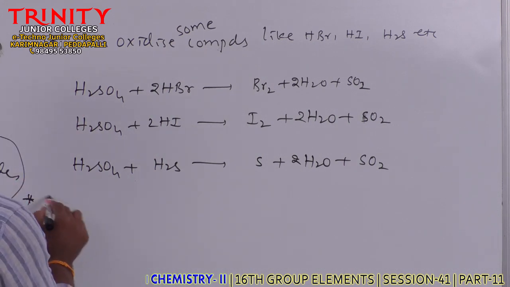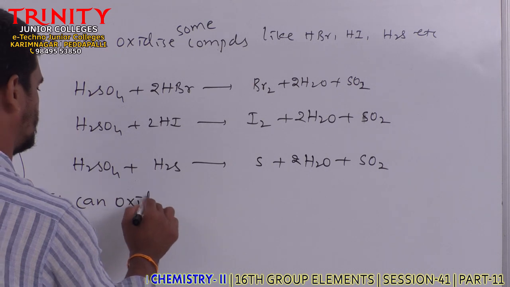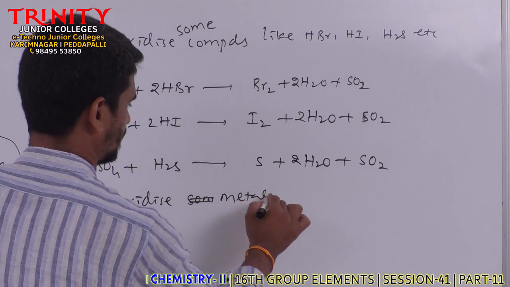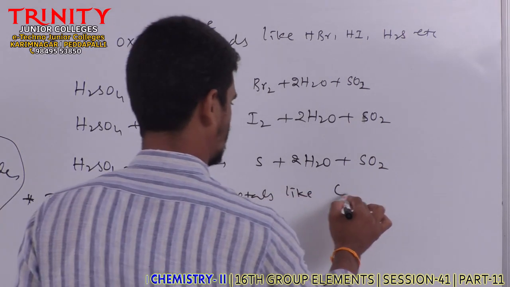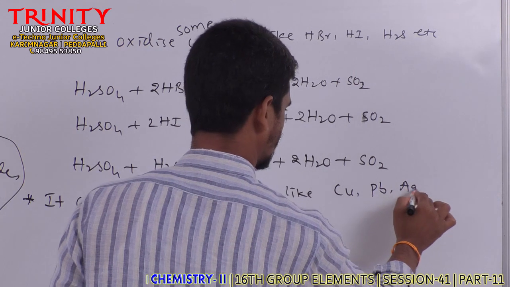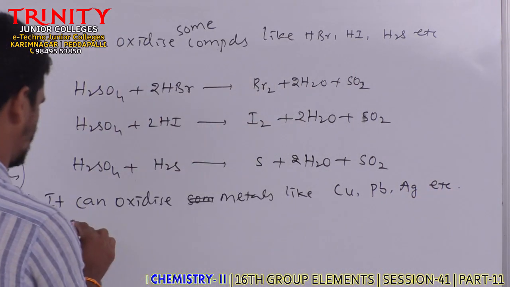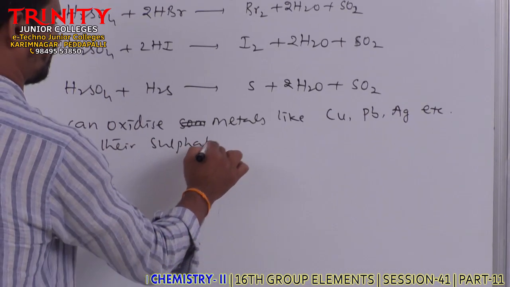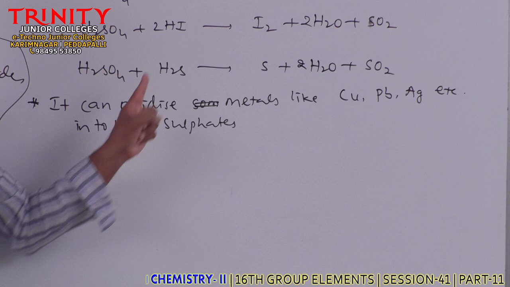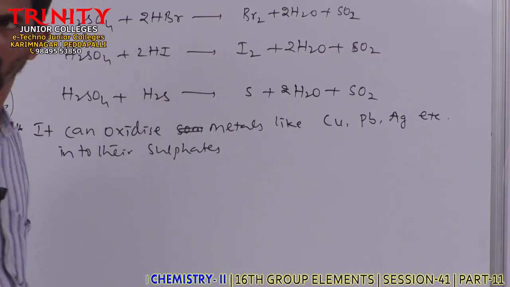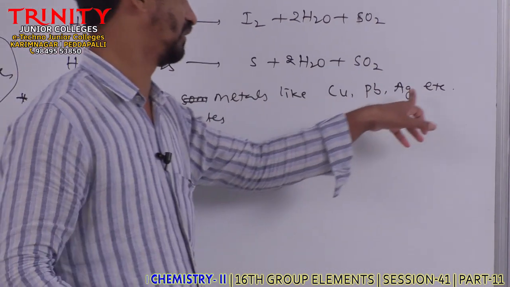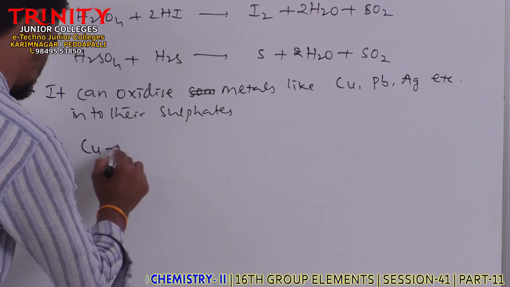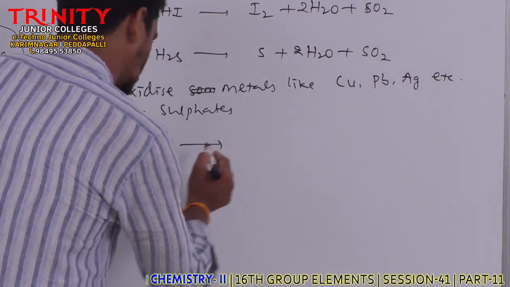Similarly, it can oxidize metals like copper, lead, silver, etc. into their sulfates. So concentrated sulfuric acid can oxidize these copper, lead, silver-like metals into their respective sulfates.